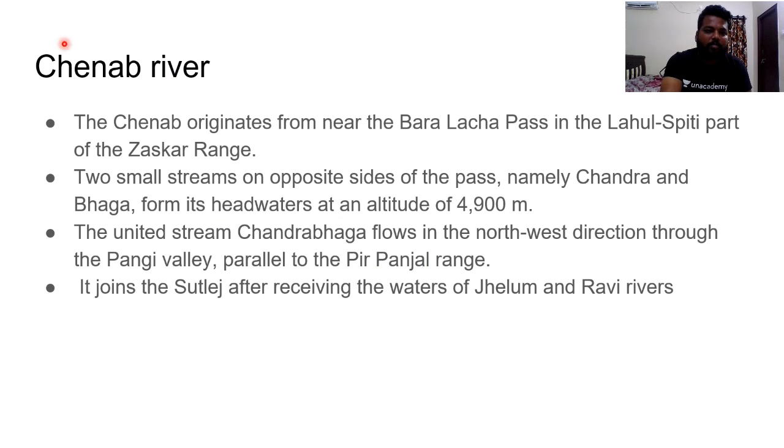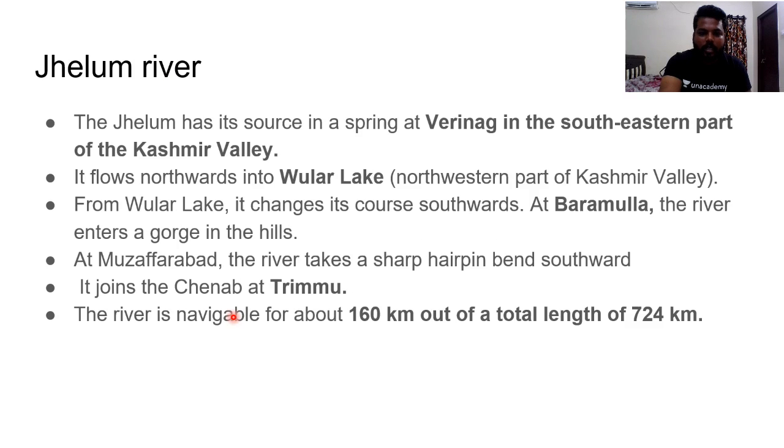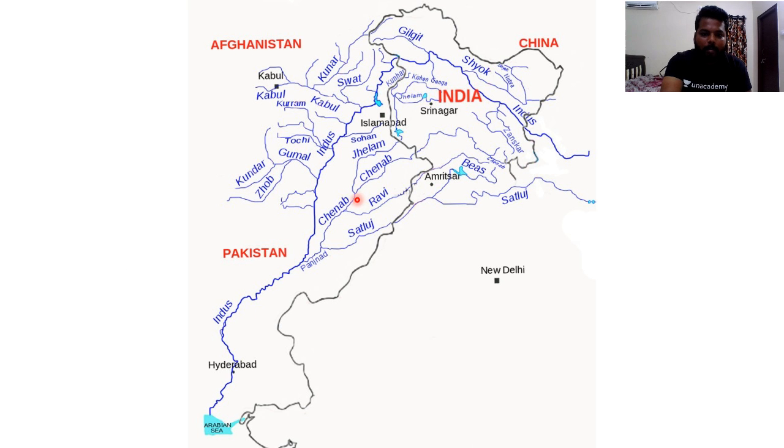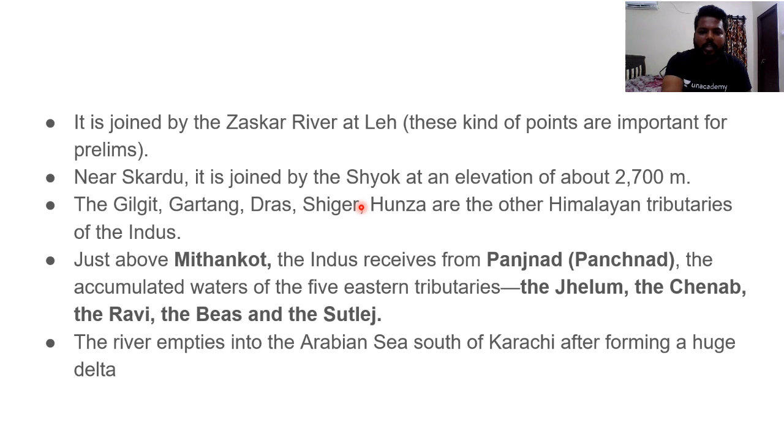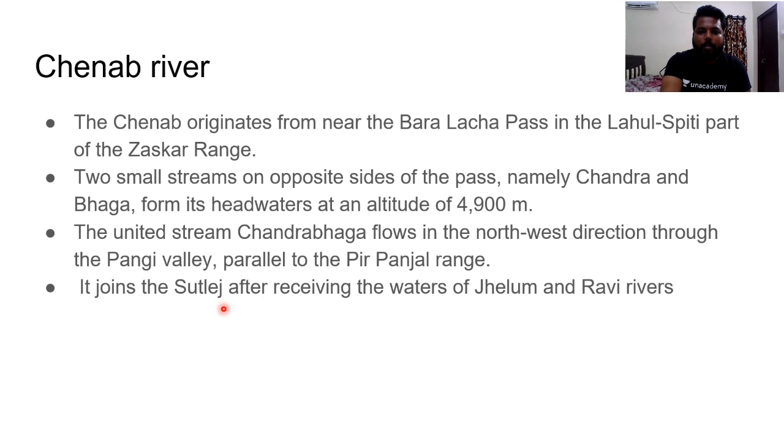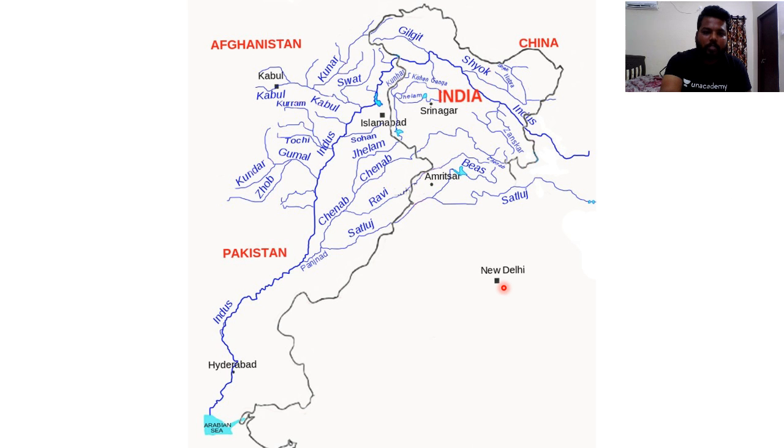Clear. Apart from this, if you see, the Chenab river joins Satluj. Here you can see in the map, the Chenab river is joining the Satluj river. Here it is joining the Satluj river, where before that Ravi is joining the Chenab river. Do remember this point. Chenab joins Satluj river after receiving the waters of Jhelum and Ravi. So after receiving the waters of Jhelum and Ravi, here you can see, from here into the Chenab we are having Jhelum water mixing, and later on the Ravi is joining. Do remember, first Jhelum would be added to the Chenab, later on the Ravi river would be added to the Chenab.